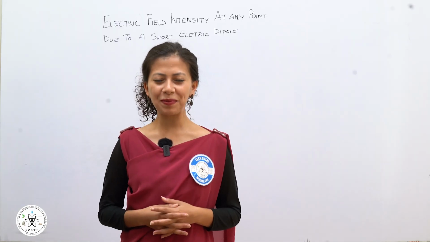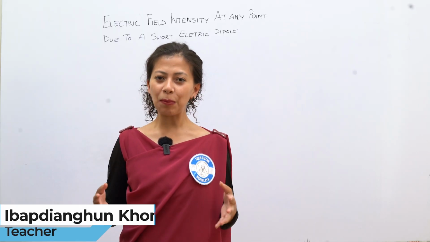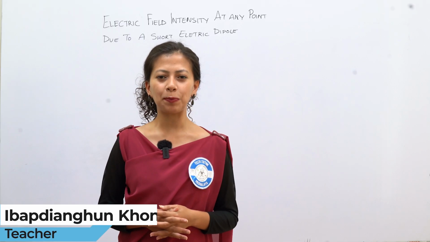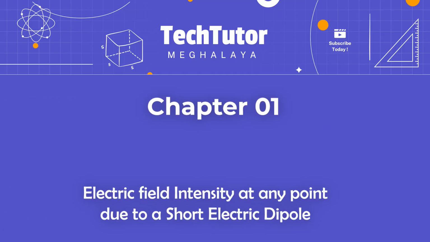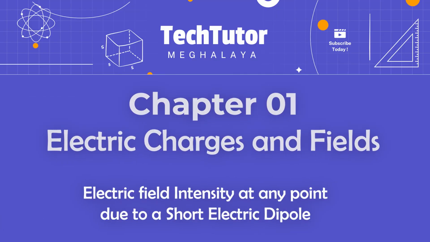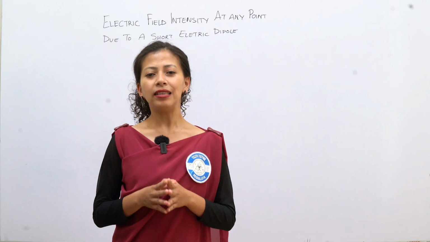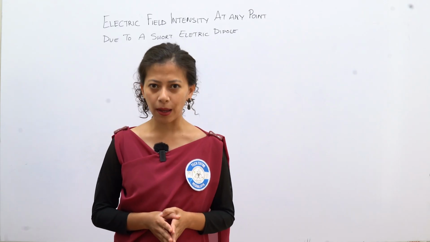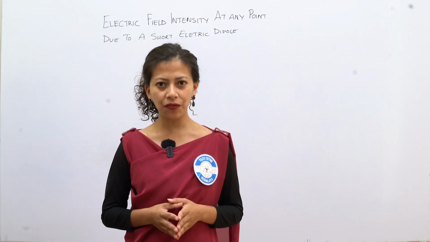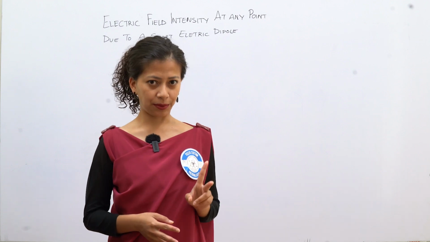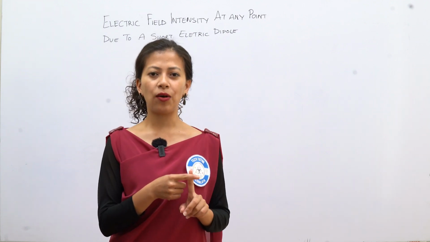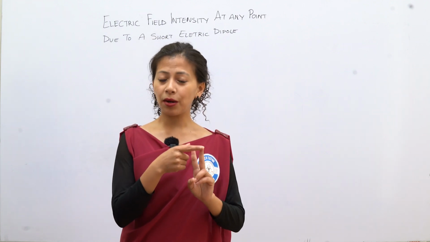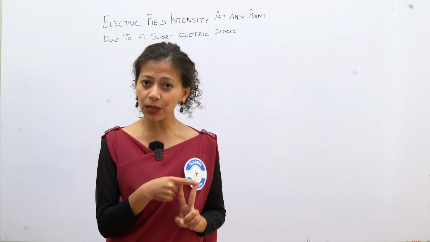In this video, we will learn how to derive the electric field intensity at any point due to a short electric dipole. We will find the electric field at different positions: on the axial line, and on the equatorial line.